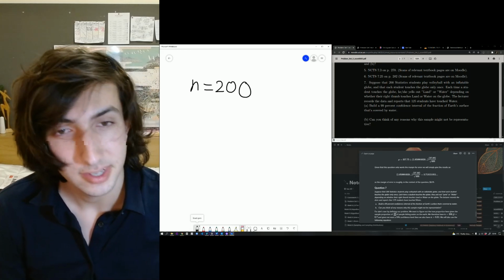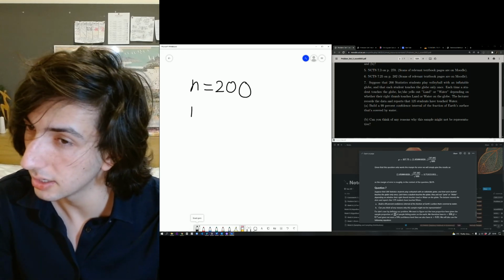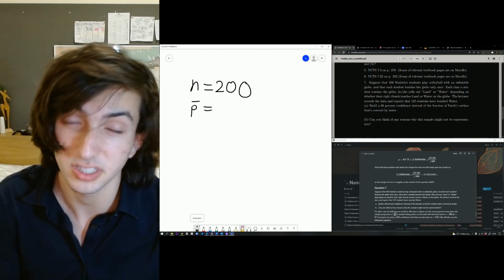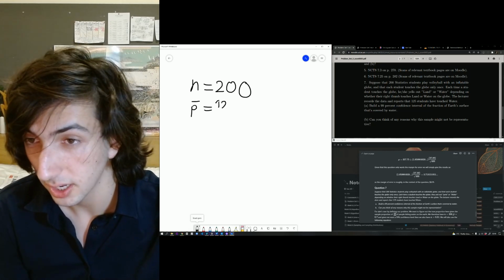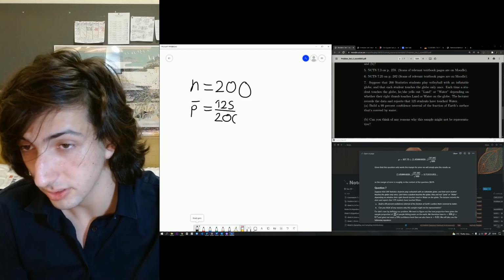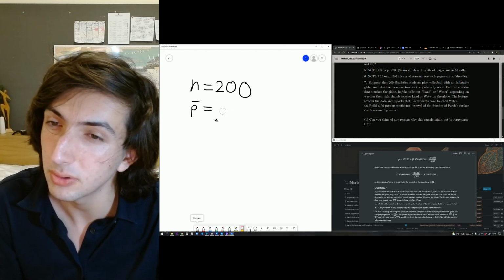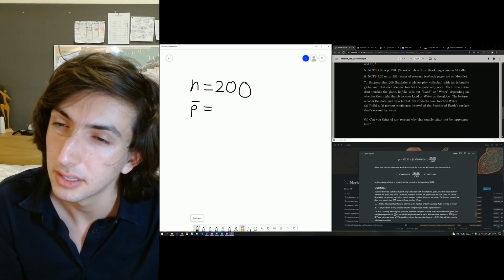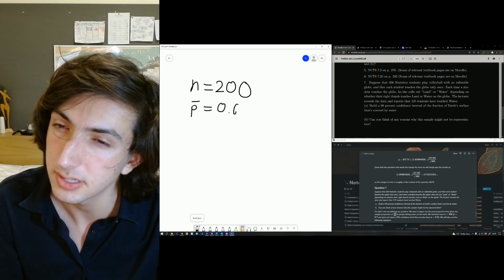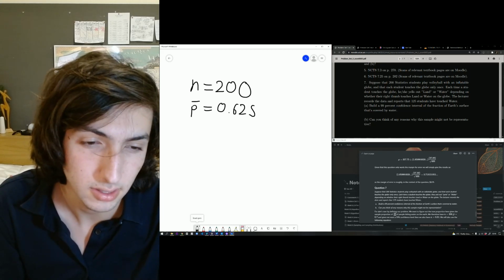So we're going to call our sample proportion, which is the proportion of units that touch the water, 125 of 200, just to make it simpler and easier for us to write out later. I'm going to call it, what is that? 0.625, I swear that is.